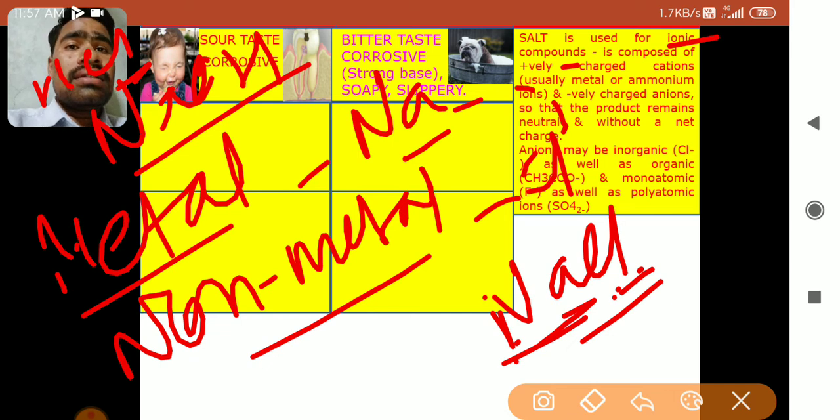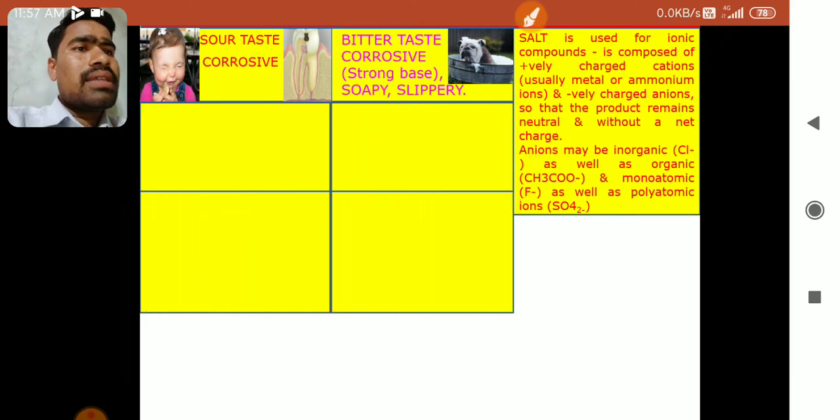And the reason is that when acids and bases react with each other, the product formed is neutral. Salt and water are the products, and both are neutral products. If you measure the pH of both of the products, it will be 7, and 7 is nothing but neutral pH, neither acidic nor basic. Here what happens, acid neutralizes base and base neutralizes acid. Hence this reaction is called a neutralization reaction, and that's why the neutral product is formed, that is salt. Here few examples are given, you can check it out.